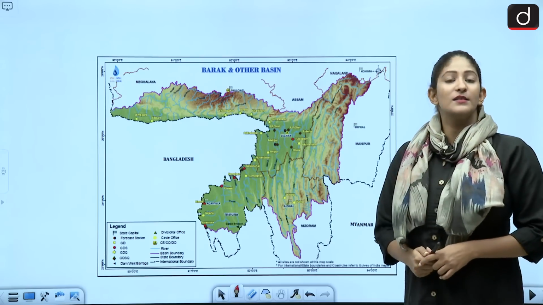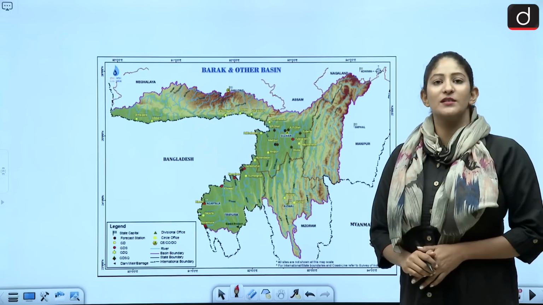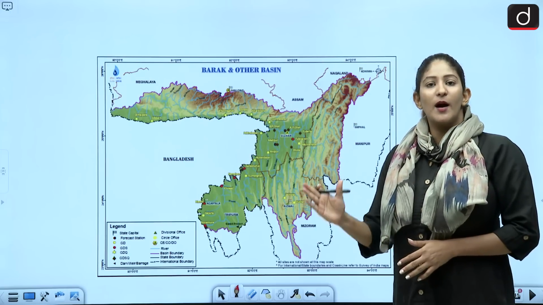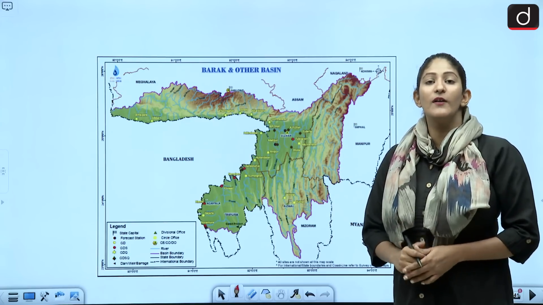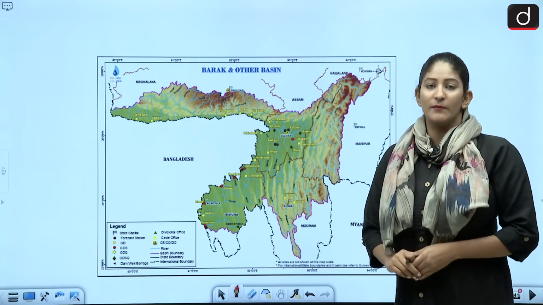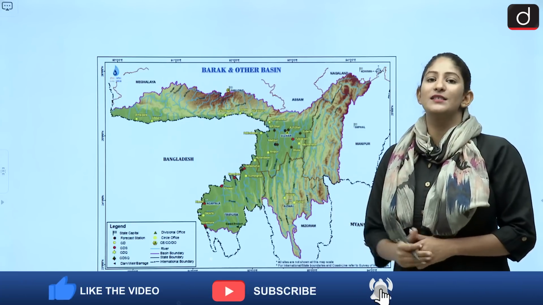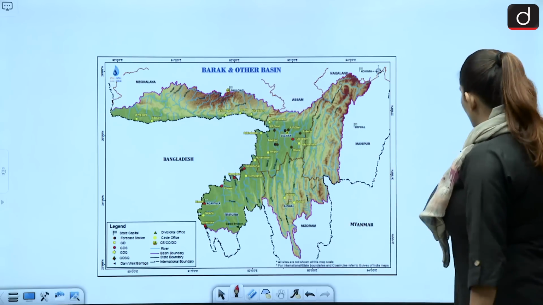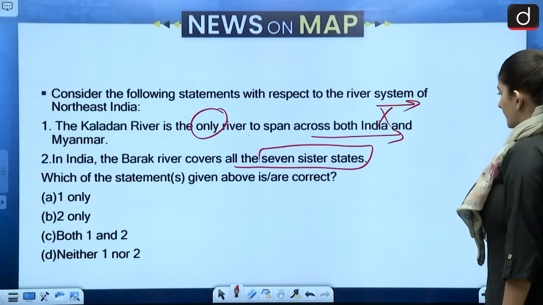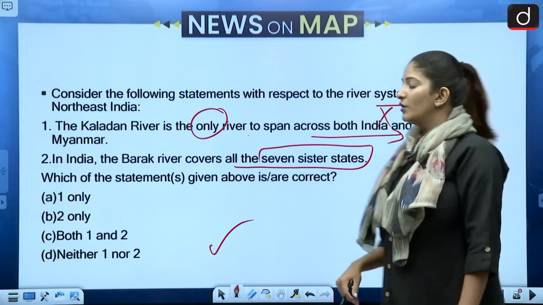So Barak does not span through all these 7 sisters of Northeast India, because the 7 sisters also include, apart from Assam, Manipur, Nagaland, Tripura, Mizoram, Arunachal Pradesh and Sikkim. Apart from Arunachal Pradesh and Sikkim, all other states are covered by the Barak River. Okay, this is the Barak River basin. So second and first, both are not correct. Option D here is the correct answer, neither 1 nor 2.